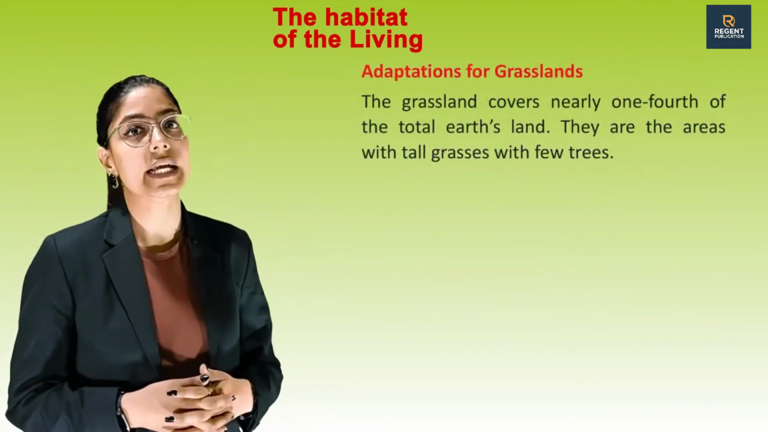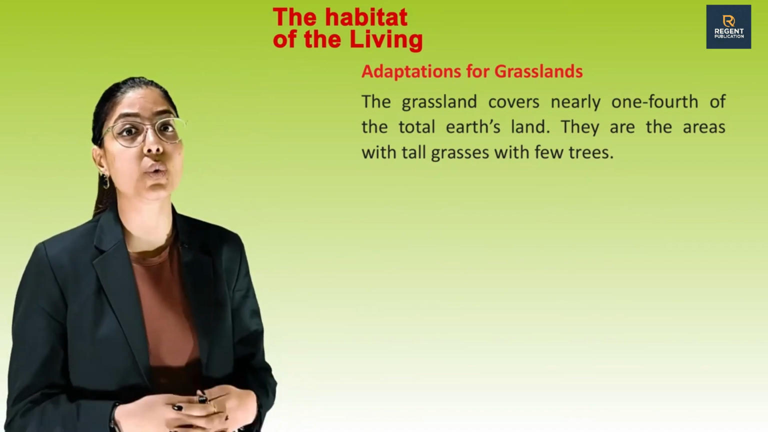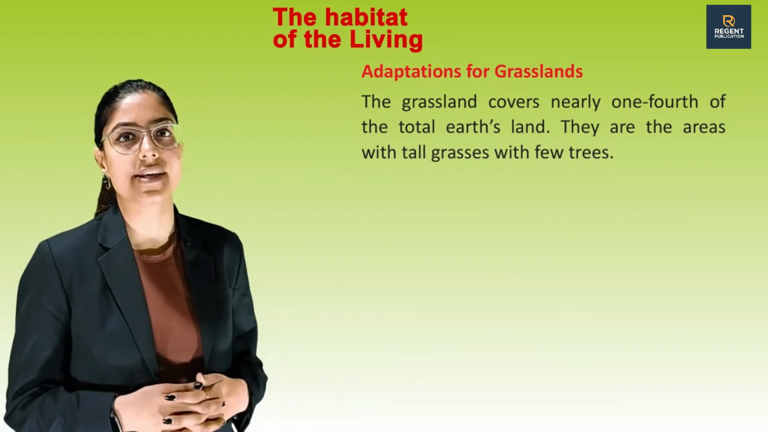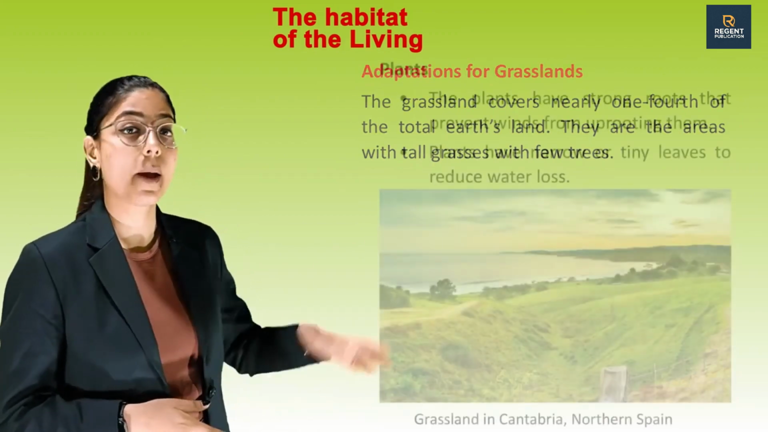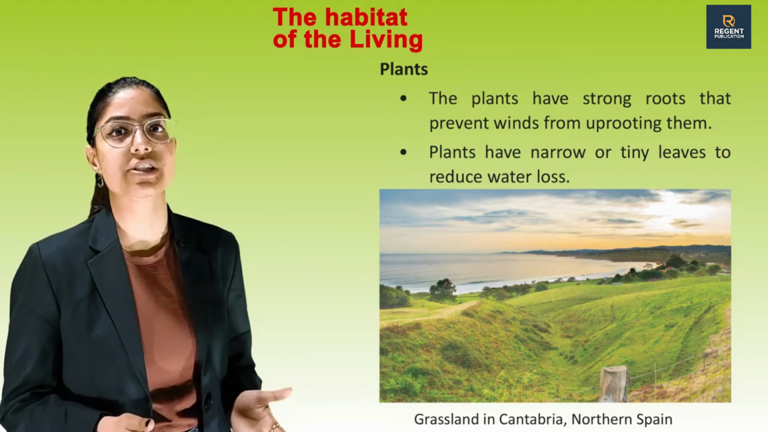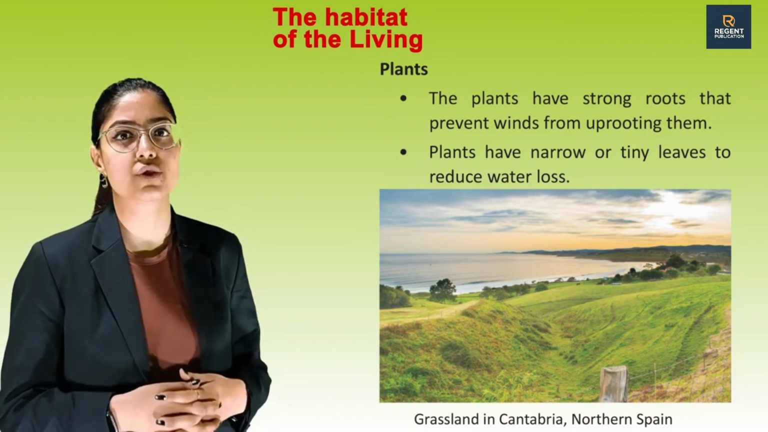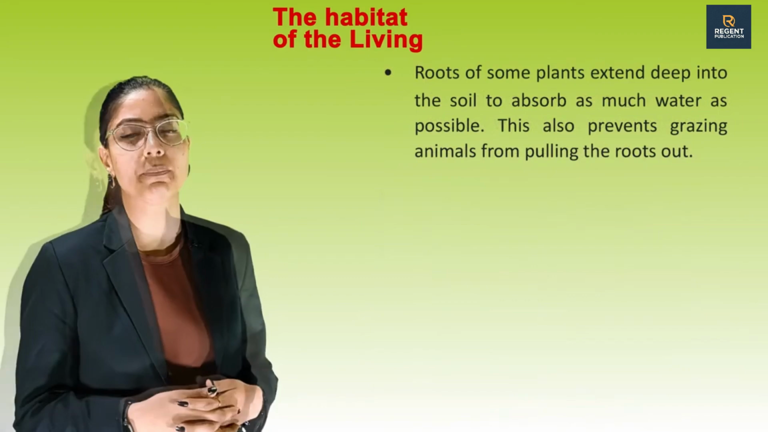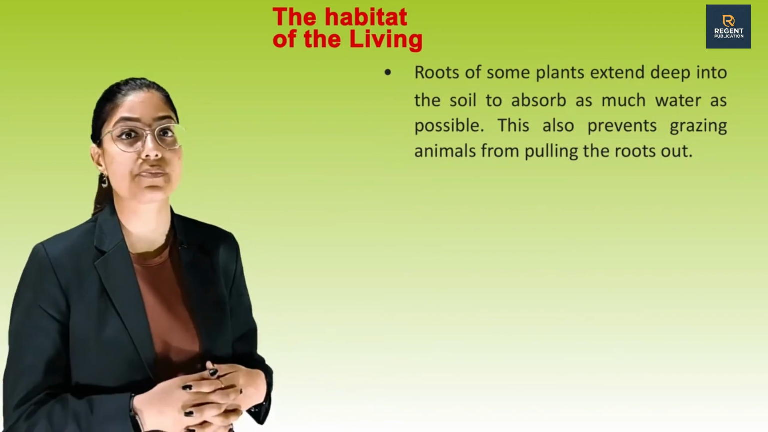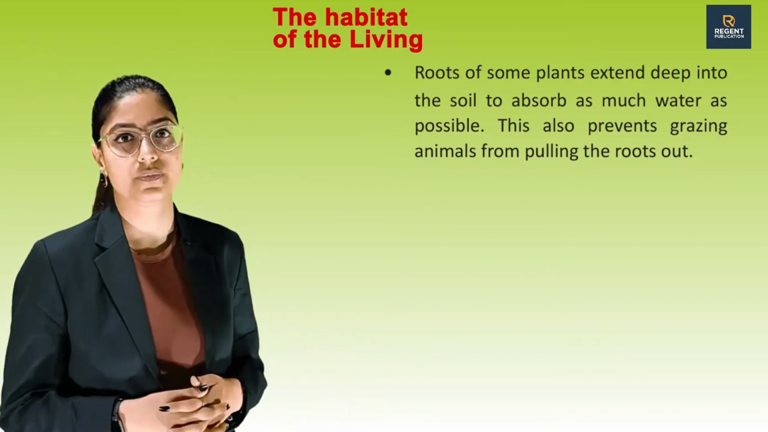Adaptations for grasslands. The grassland covers nearly 1/4 of total Earth land. They are the areas with tall grasses with few trees. Plants: the plants have strong roots that prevent winds from uprooting them. Plants have narrow or tiny leaves to reduce water loss. Roots of some plants extend deep into the soil to absorb as much water as possible. This also prevents grazing animals from pulling the roots out.